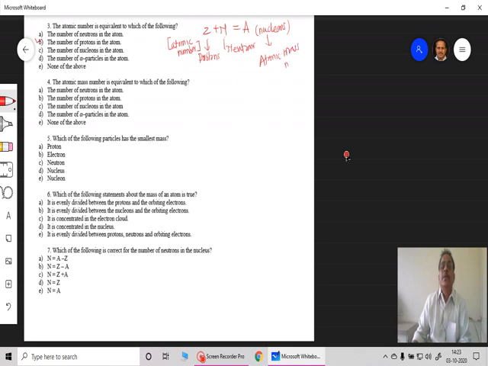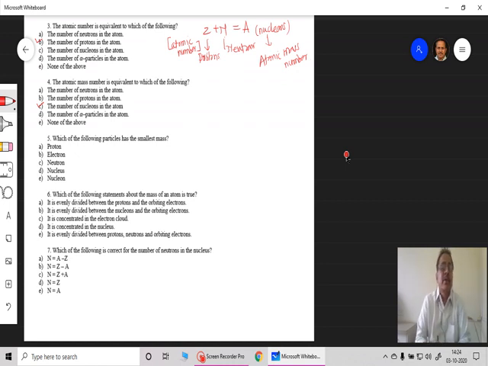Mass number. So it is the total number of nucleons in that particular nucleus. The number of protons is the atomic number, whereas the total number of nucleons, the addition of protons plus neutrons, is the mass number. So option A, number of neutrons in the atom, is not correct. Number of protons in the atom is also not correct. The number of nucleons in the atom is the correct option here. The number of alpha particles is of course not the case, and none of the above is also not correct.